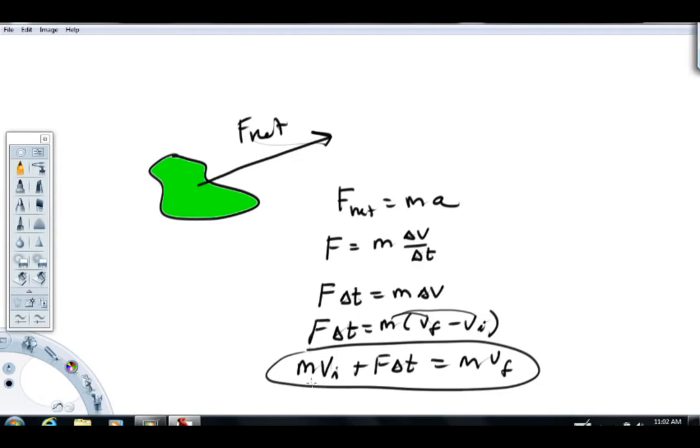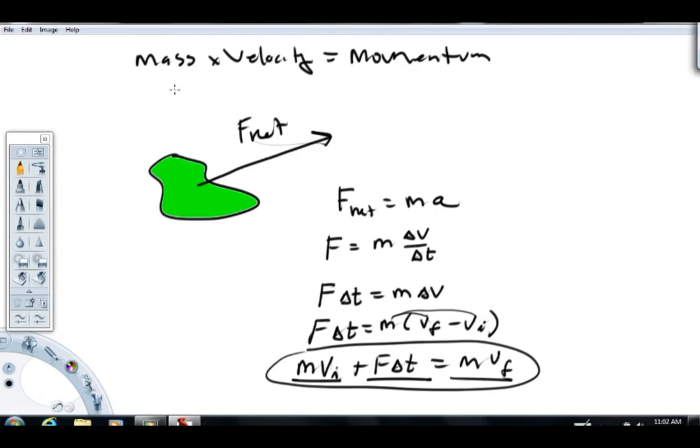And these terms, specifically this guy right here and this guy, mass times velocity, is called momentum. So I'll go ahead and write that down. Mass times velocity is momentum. Right? And then this product right here, force times time, that has a special name as well. That's called impulse. So force multiplied by time is equal to impulse.